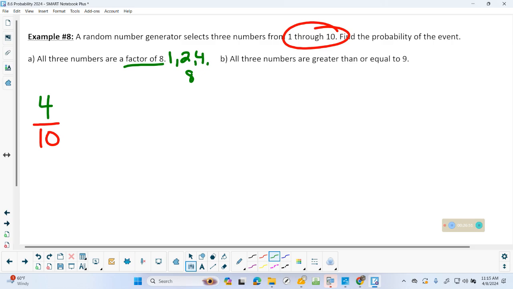Now that's not my final answer. Hang on here. All 3 numbers. So we're going to have 3 probabilities, 4 out of 10, because they all have the same. Now here's the big question. Am I adding or multiplying these? Multiplying, or, and, both, all of them together. So I multiplied it, reduced it. I'm not going to bore you with that. You get 8 out of 125.